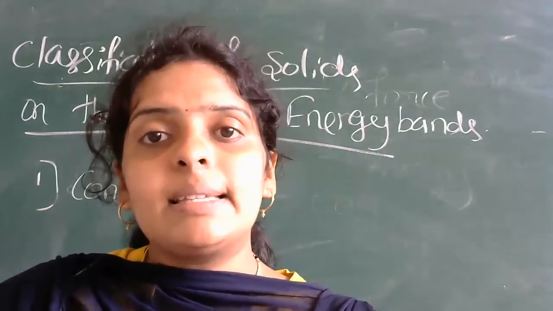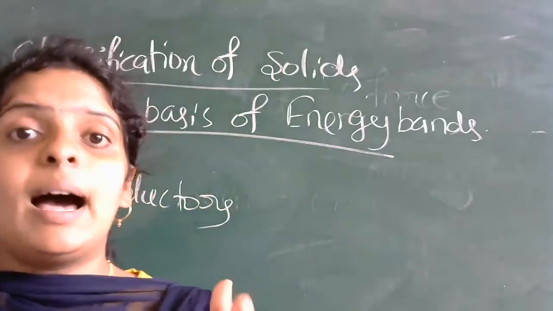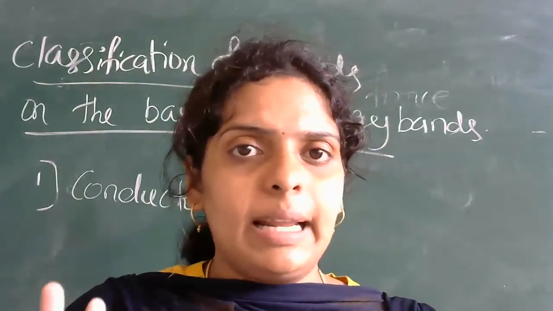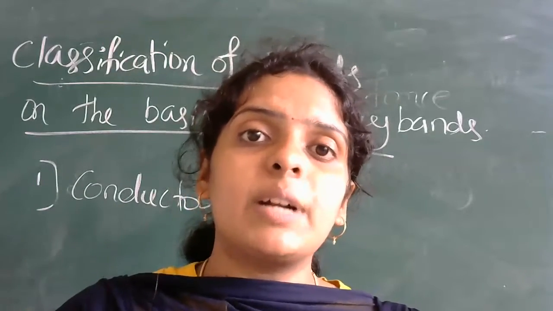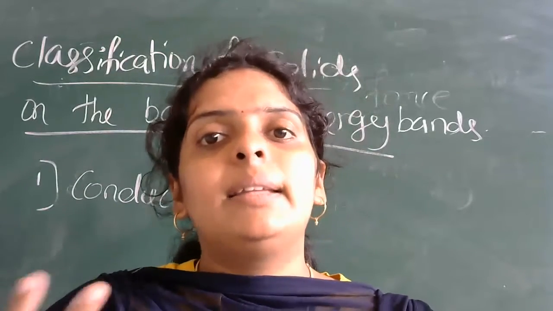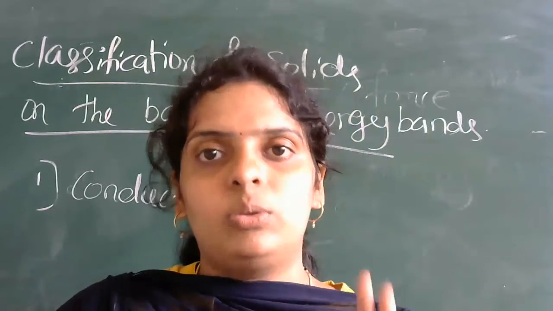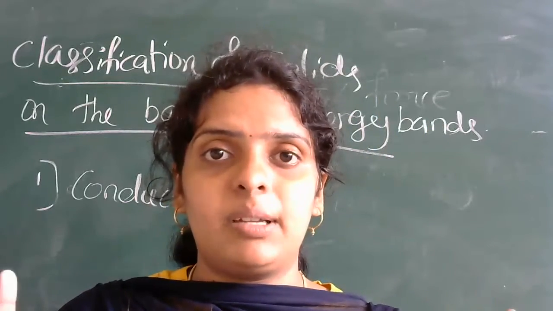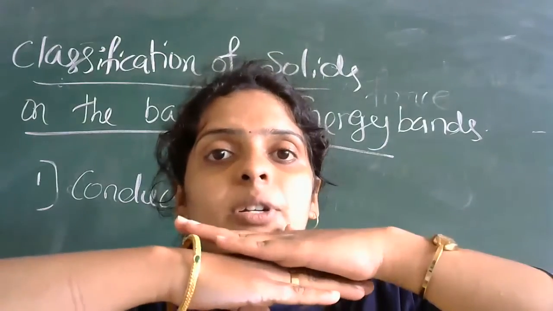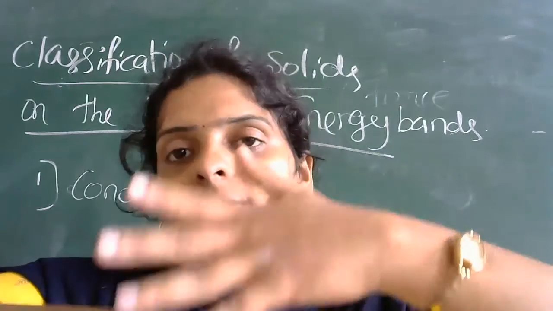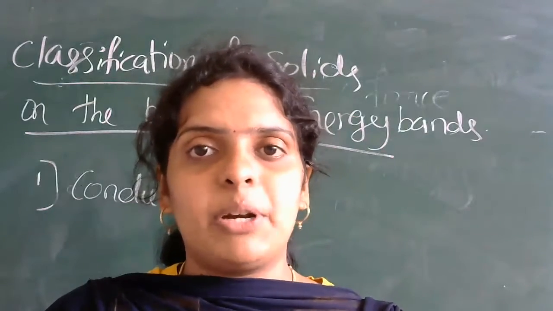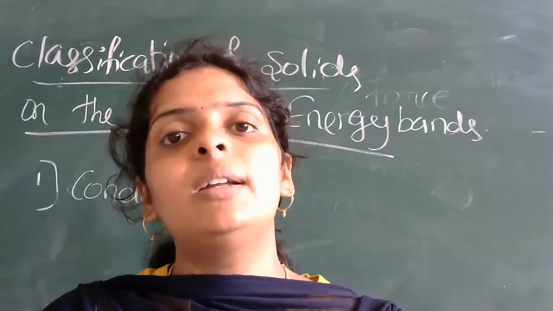Why is it easy? Because a large number of free electrons are available in the case of conductors, and the energy gap between them is zero. What is the meaning of the energy gap being zero? The conduction band and the valency band are overlapping with each other, or there is no separation between them. So it is called conductors.